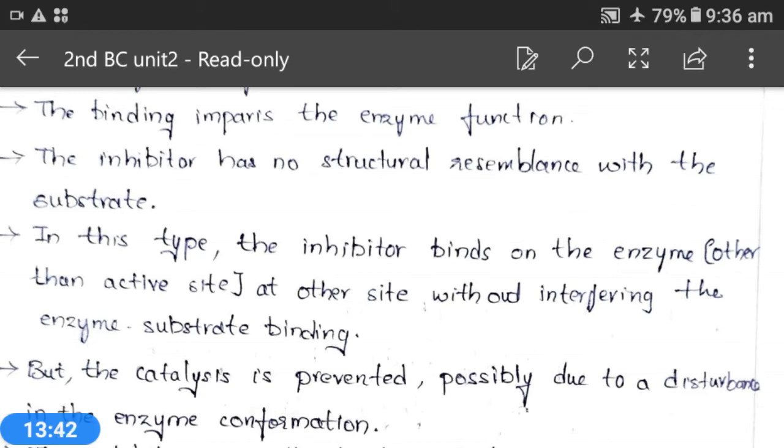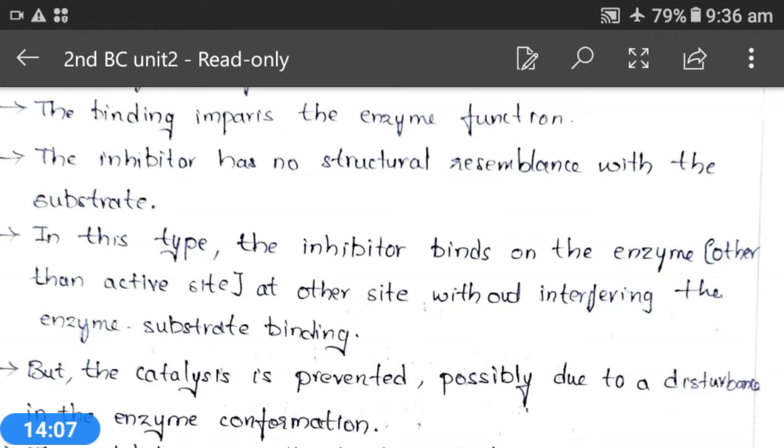That means what will happen? The catalysis will be prevented. There is no prevention of enzyme substrate complex formation here, but there is prevention of the enzyme catalysis. That means it will affect the major function of the enzyme.